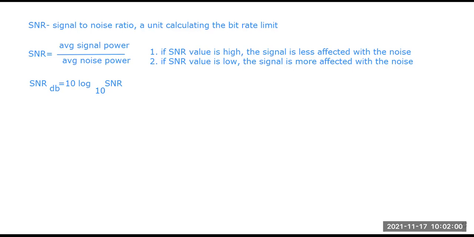So again, I am repeating: what is an SNR? If we go by the normal definition, SNR is the ratio of the wanted thing, that is the signal, with respect to the unwanted thing present, that is the noise. So it has two cases. If it is a high value, the signal is less affected by the noise, and if it is a low value, then the signal is much affected by the noise. And we can calculate that with 10 log SNR with respect to base 10.